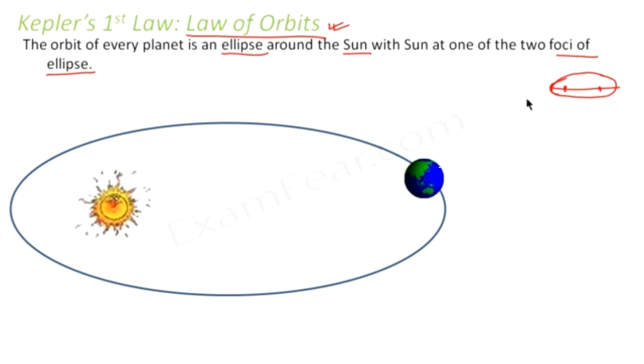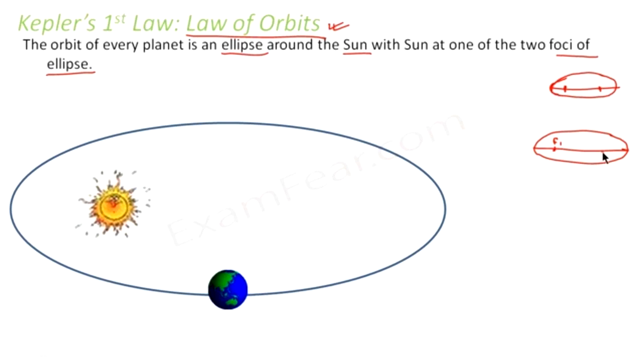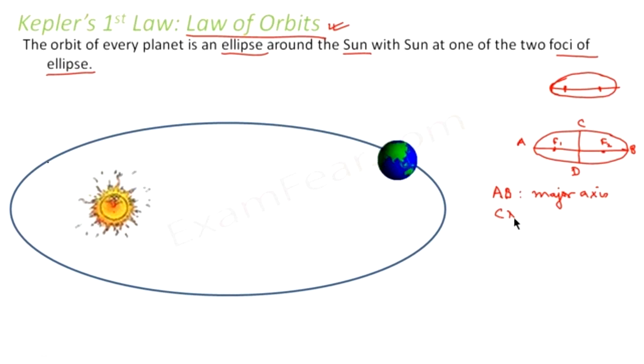When I'm talking of an ellipse, I hope you are already aware of the geometrical terms related to the ellipse which you have studied in mathematics, but still, here is a quick review to remind you. If this is our ellipse, this is F1, this is F2, these are the two foci of the ellipse. This axis is known as the major axis. Let us suppose we call it AB. Let us suppose we call this one CD. So in this case, AB is the major axis of the ellipse. CD is the minor axis of the ellipse.